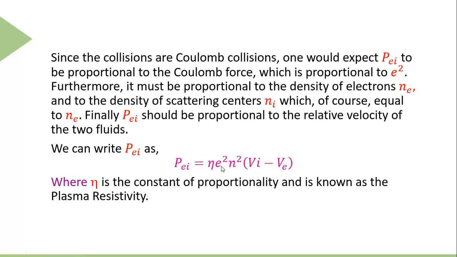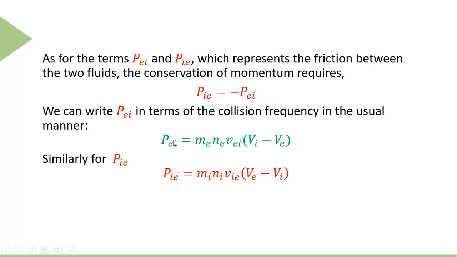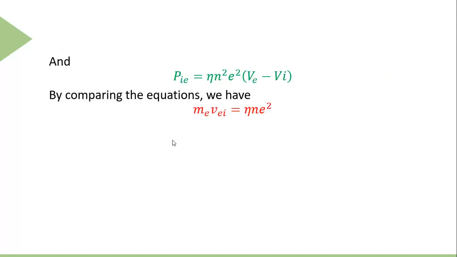If we compare these two momenta, I mean if I compare P_EI with the P_EI shown in the previous slide, then very easily we can cancel out some terms on both sides, and we will be left with m_e nu_EI equal to eta n e squared. This equation can be utilized to finally define the resistivity eta, which turns out to be eta equal to the product of the mass of the electron and the collision frequency of electrons with the ions, divided by the number density of the particles and the square of the charge.